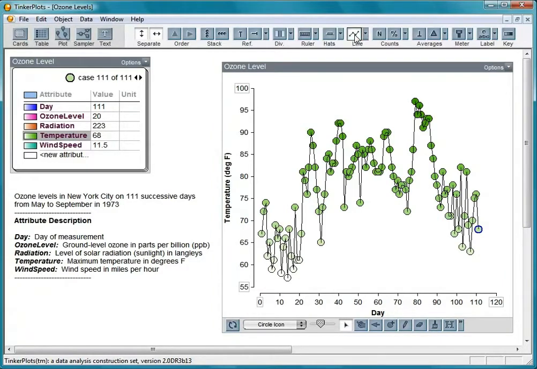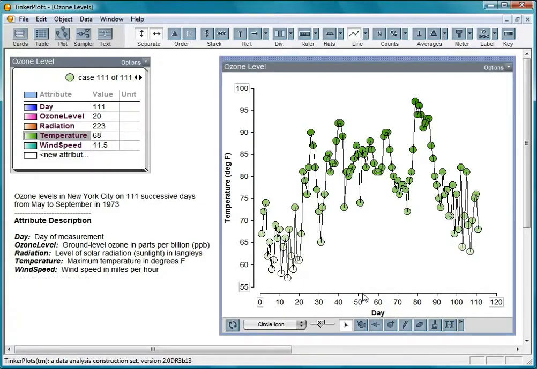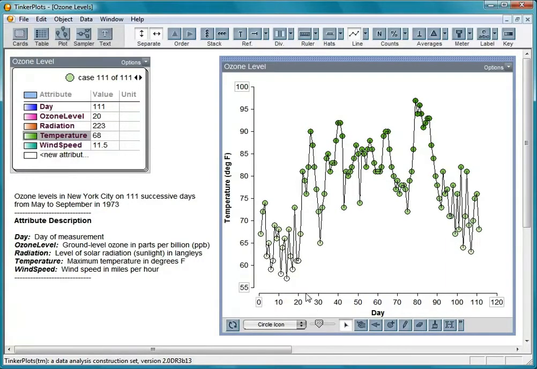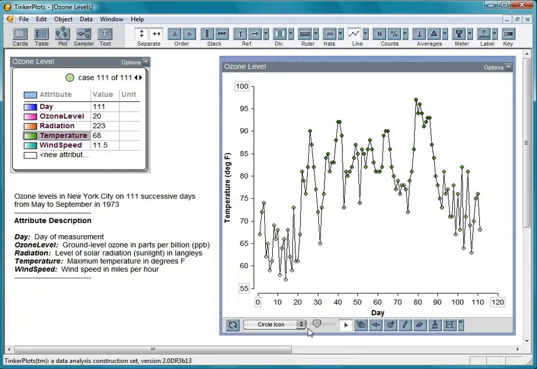Adding connecting lines helps us to see how temperatures varied. Even though the temperature fluctuated a lot from day to day, we can also see a trend with temperatures generally getting higher through June, July, and August, and then falling in September. Because this type of graph shows how something changes over time, it's called a time series graph.